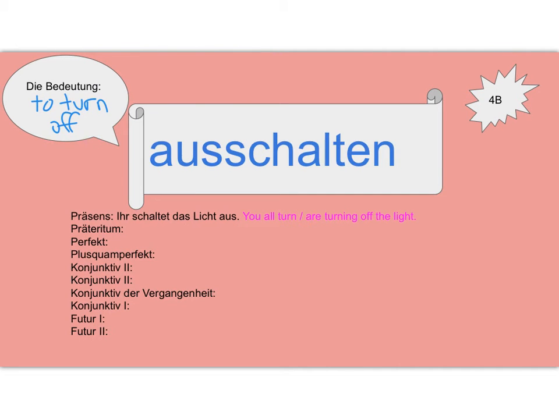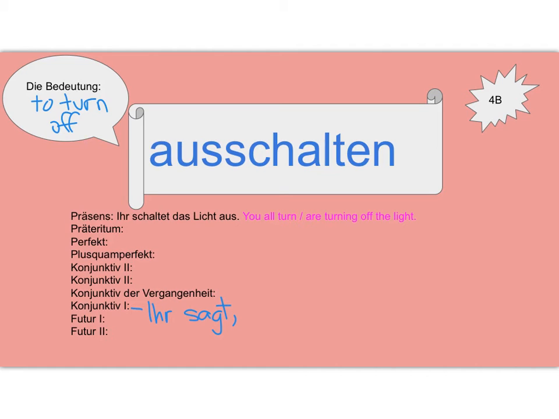So for your verb slides here, if we're using the Konjunktiv I, we're going to have to change things a little bit. So the present tense sentence you were given for ausschalten, for example, which means to turn off, is "ihr schaltet das Licht aus." You guys turn or are turning off the light. Well, we're going to have to add that indirect speech element. So I would say "ihr sagt." So you guys say you are turning off the light.